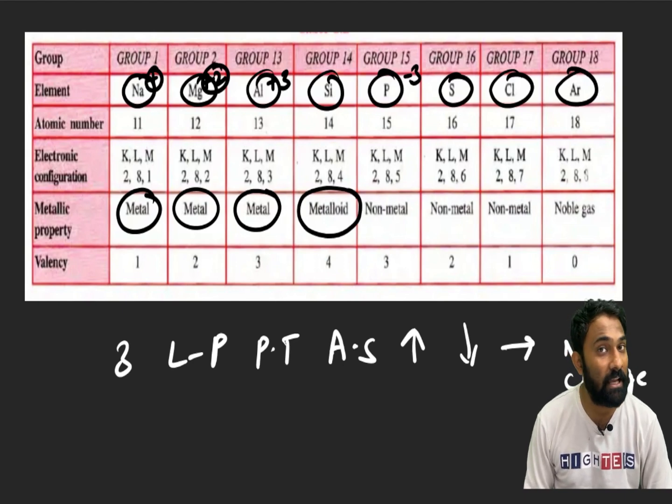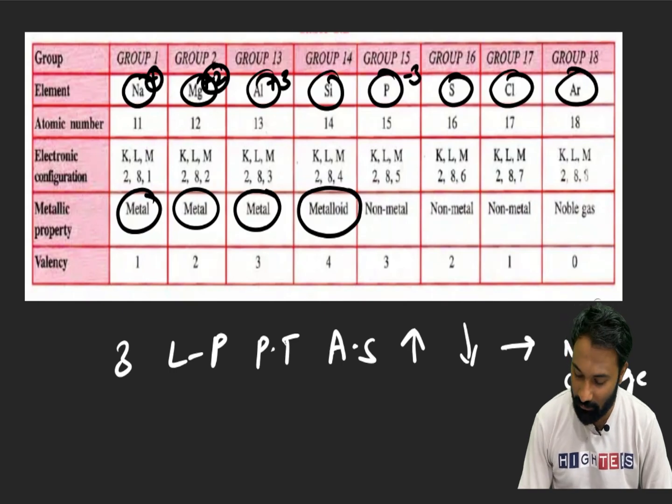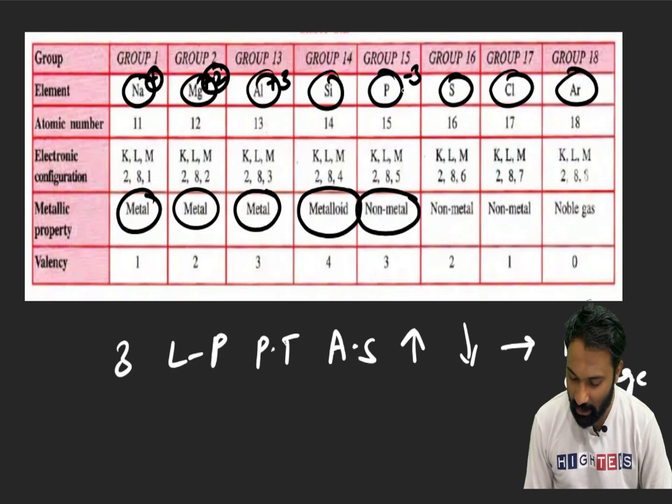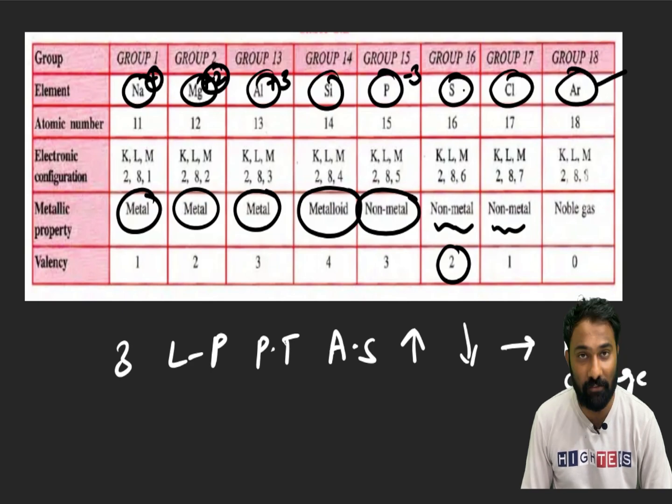Instead of losing 5 electrons, if phosphorus gains 3 electrons, it will reach the argon electronic configuration. That's the reason this is a non-metal, because it will readily gain 3 electrons so that it reaches the argon electronic configuration. Next, sulfur. Sulfur can readily gain 2 electrons, so non-metal. Gaining of electrons, non-metal. Chlorine also gains an electron, non-metal. So this is the noble gas.